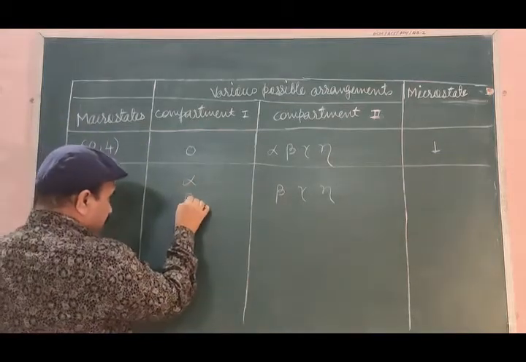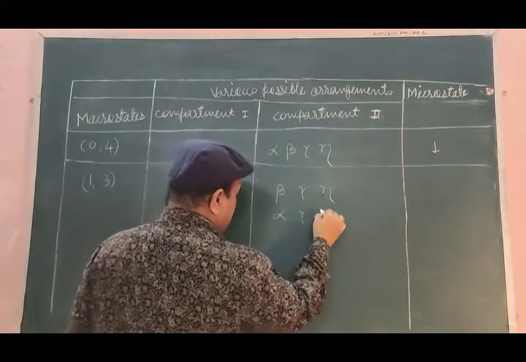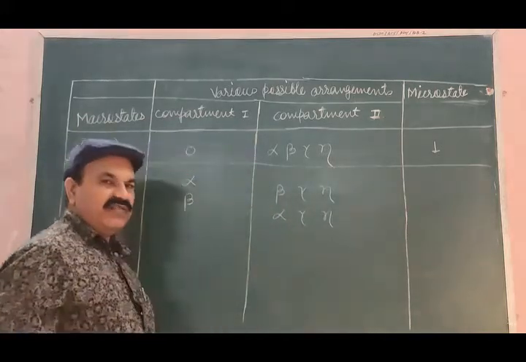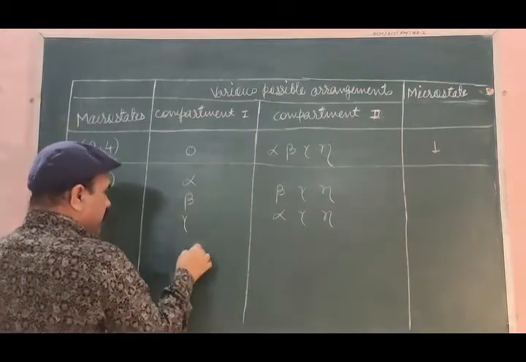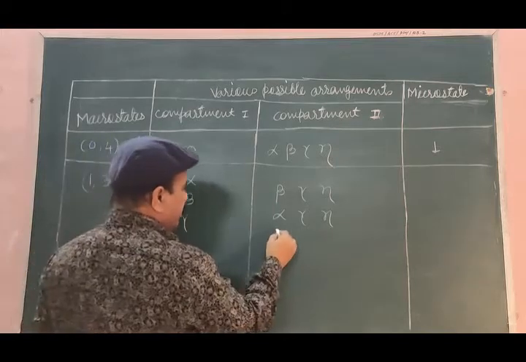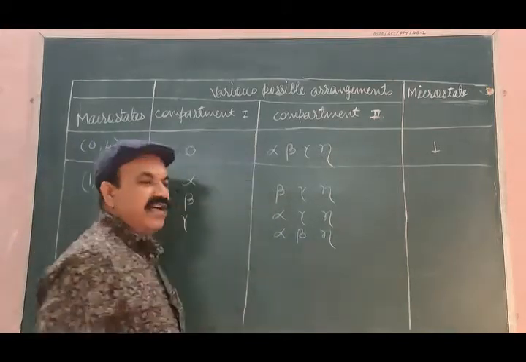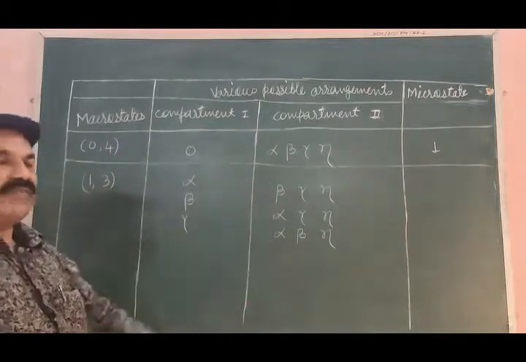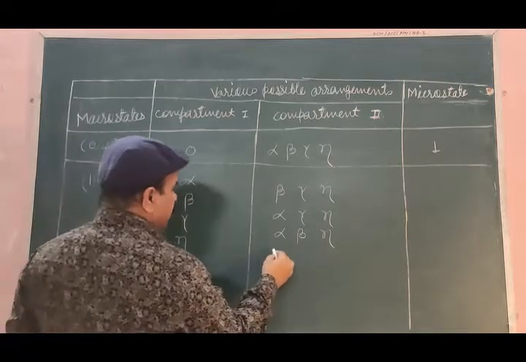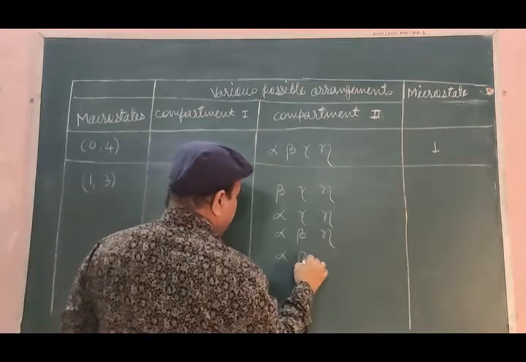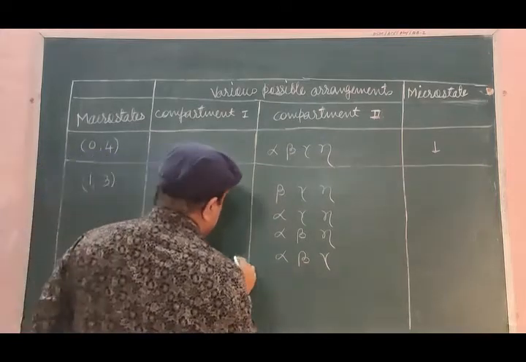If beta is there in the first compartment, alpha, gamma, eta will be there in the second compartment. If gamma is there in the first compartment, alpha, beta, eta will be there in the second compartment. And if eta is there in the first compartment, alpha, beta, gamma will be there in the second compartment.